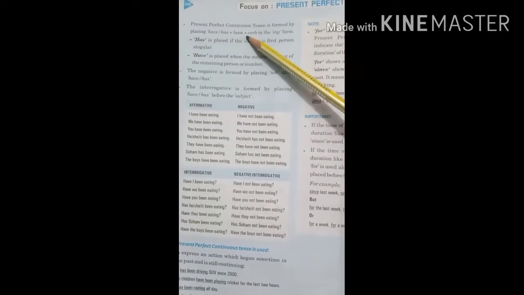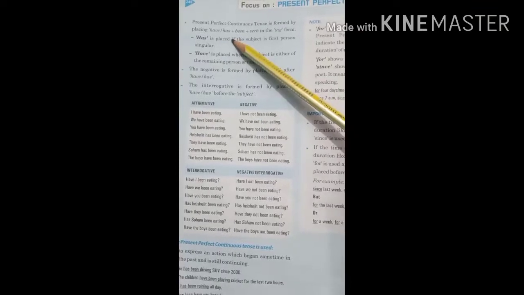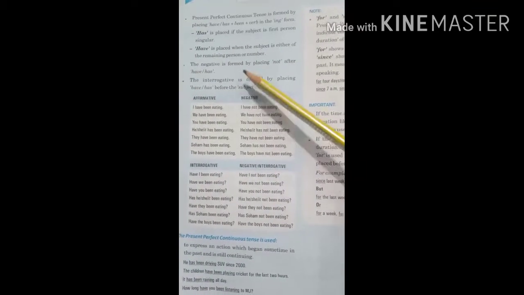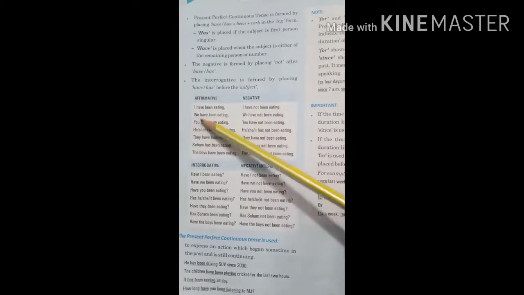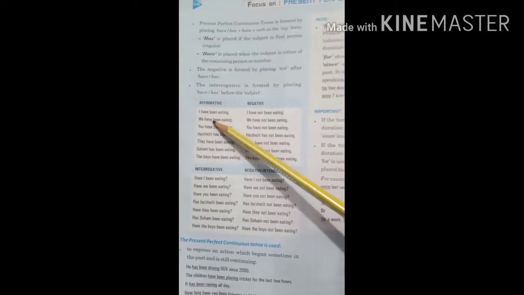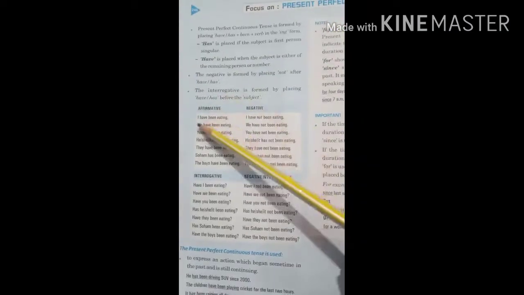Present perfect continuous tense. Now, present perfect continuous tense is formed by placing has, have plus been plus ing. Again, has, have, same rule as earlier we read. Okay, negative: has not, have not, and affirmative into negative, I have been. Now, been is added in the rule. Present perfect. Perfect means been. Been plus ing. I have been eating.